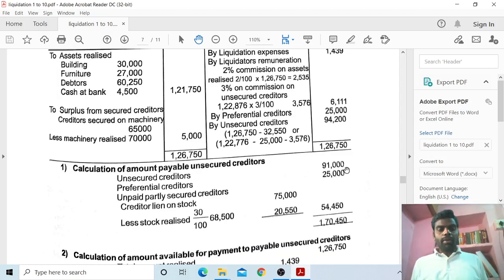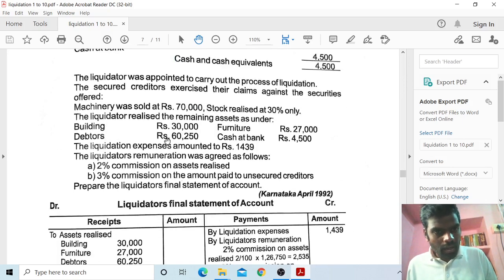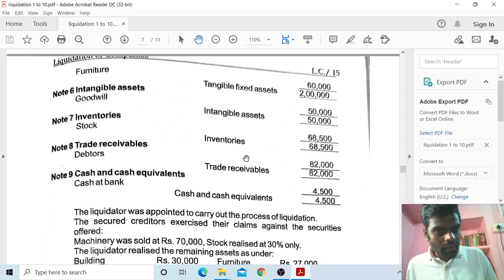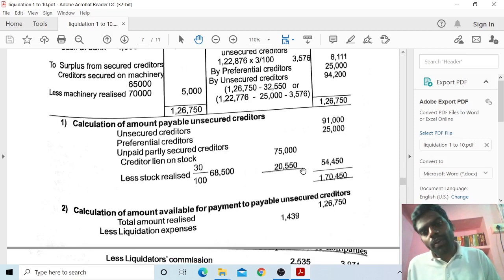Calculation of amount payable to unsecured creditors: unsecured creditors 91,000, preferential creditors 25,000, unpaid partly secured creditors, stock realized 75,000. The stock value is 68,500, realized 30%, so 20,550. So 75,000 minus 20,550 is 54,450. So total unsecured creditors 1,70,450.